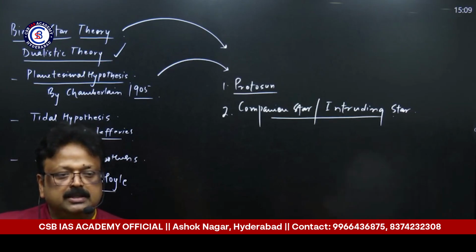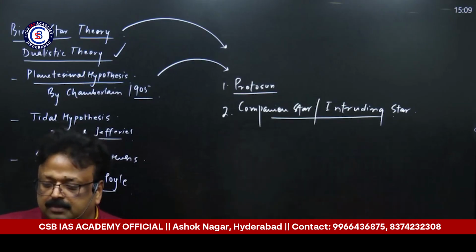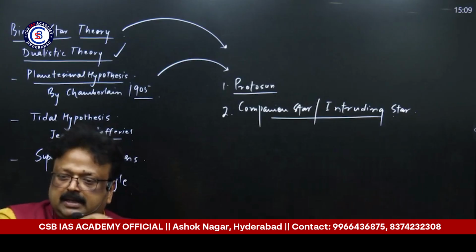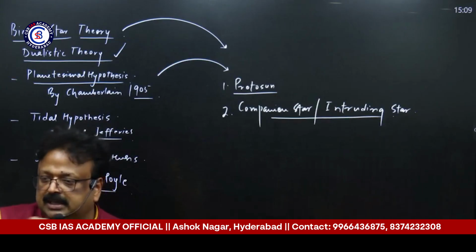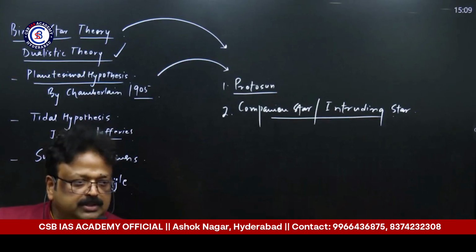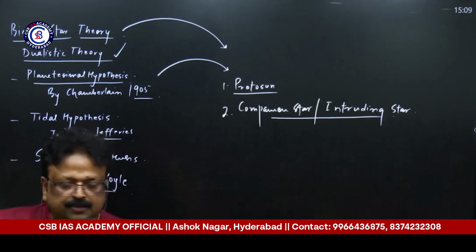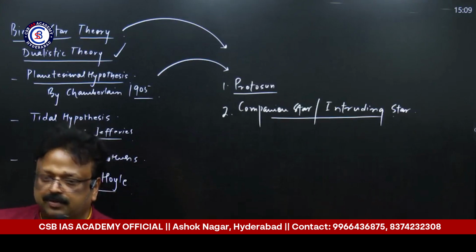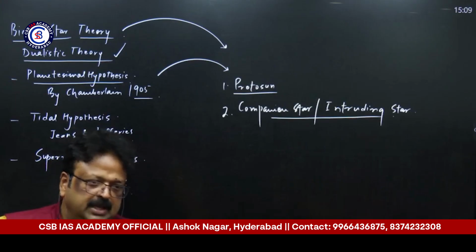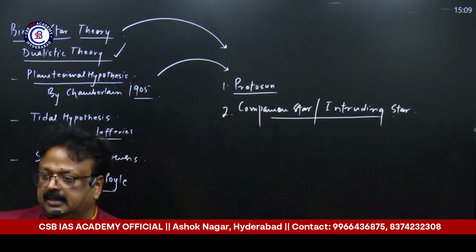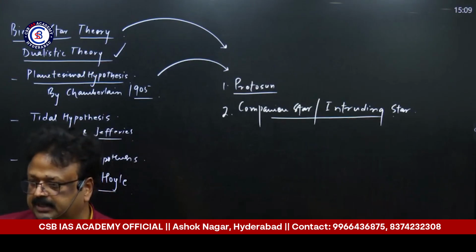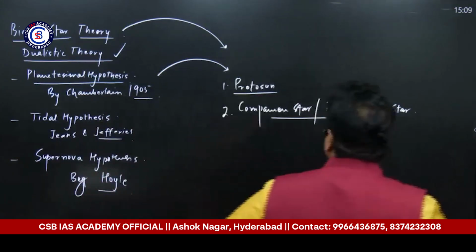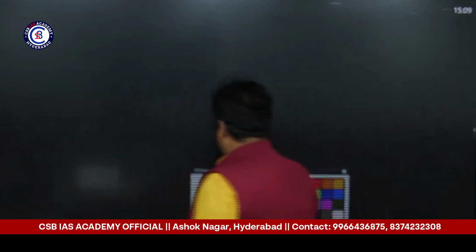Because the intruding star came close to the sun and then passed away, what happened? That pulled-out gaseous mass, or filament, was thrown out of the sun's surface and started revolving around the sun as it got tidally locked with the sun's gravity. Later on, it accreted and transformed into planets. This is Chamberlin's hypothesis. What he said is that there were two stars involved.